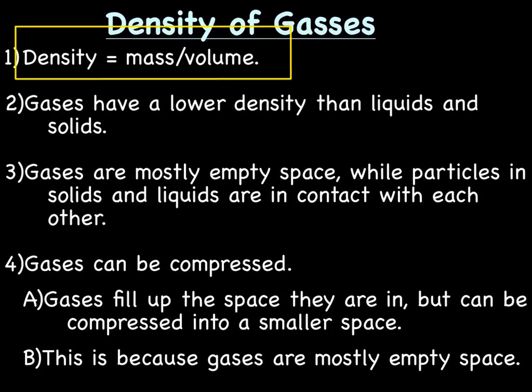Okay, so gases have a lower density than either liquids or solids. And this is because gases are mostly empty space, because the gases are spread out as far as they can go. That's not true of the molecules making up solids and liquids. Gases can be compressed. Okay, they can be squished closer together. Why? Because gases are mostly empty space. So you could gather those gas molecules up and squeeze them closer and closer together, because they're far apart.